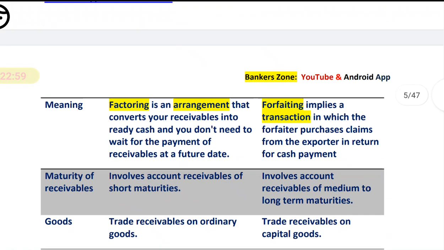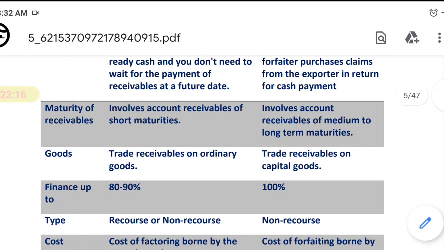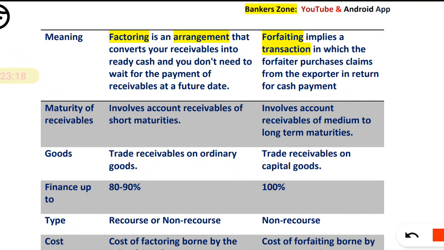So the best way to understand what we have learned through factoring and forfeiting is to discuss it by comparing, okay. So see here, what is the factoring? Factoring is an arrangement that converts your receivable into ready cash, and you don't need to wait for the payment of the receivable on a future date, okay.